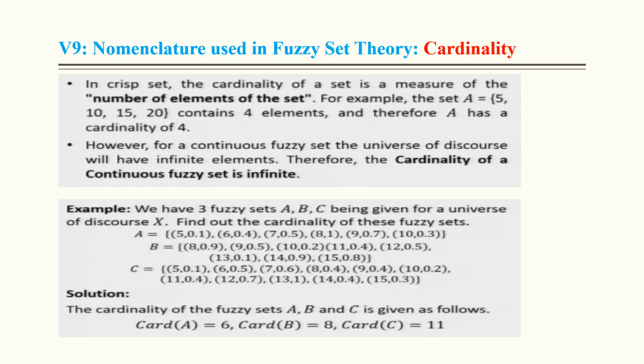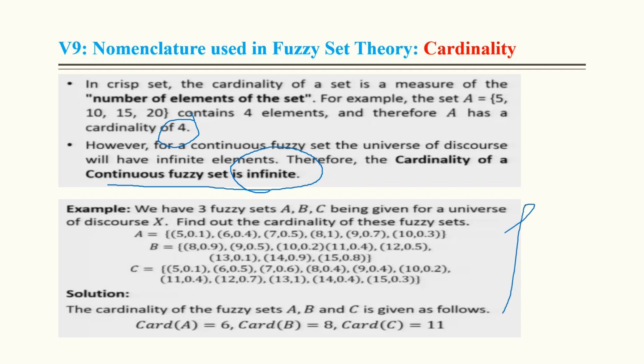Nomenclature using cardinality. As with a crisp set, the cardinality of a fuzzy set is a measure of the number of elements in the set. For example, a fuzzy set having 5, 10, 15, 20 has 4 elements, so the cardinality of this is 4, right? In the case of a continuous fuzzy set, the cardinality is infinite.